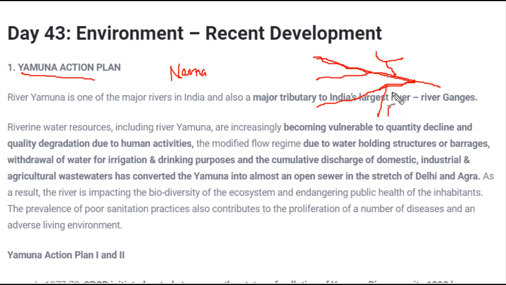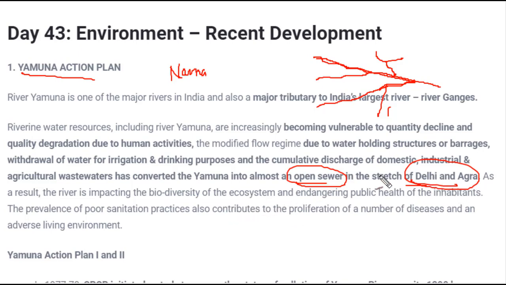Fine. And apart from this, river Yamuna is also becoming very vulnerable. The quality of the water is declining day by day, just because of human activities, and along with that industrial waste is being deposited in this river, especially near the stretch of Delhi and Agra. It has become almost an open sewer. A sewer is the drainage system where all kinds of residential and industrial waste are dumped. So Yamuna River is equivalent to an open sewer near this Delhi to Agra stretch.